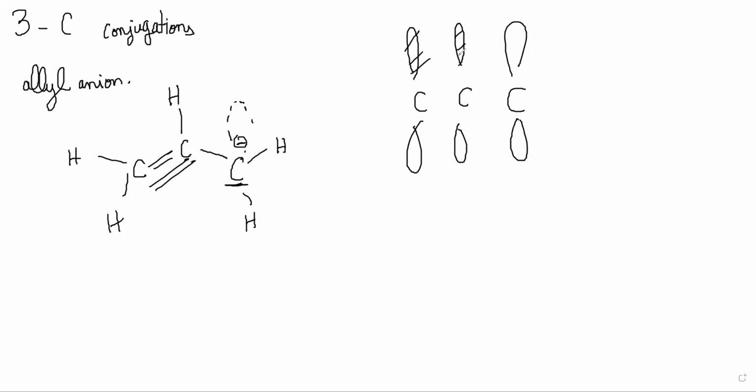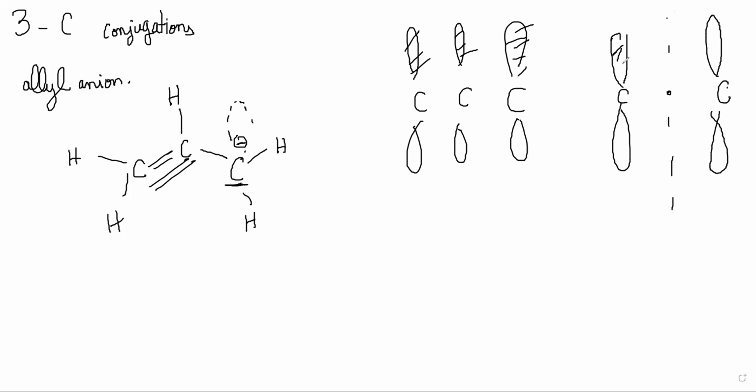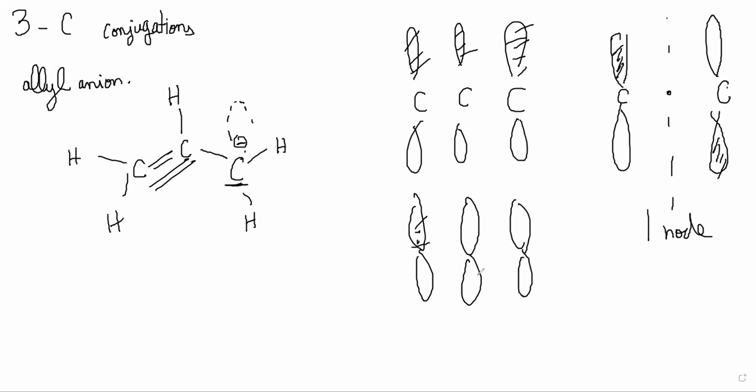They can obviously combine completely in phase. They can also combine such that there is a node on the central carbon, as in you have a non-bonding interaction. There is no bond here, the central carbon is a complete node, and the third carbon has the opposite orientation. This is the one node situation, and you could also have two nodes if every one is alternate.